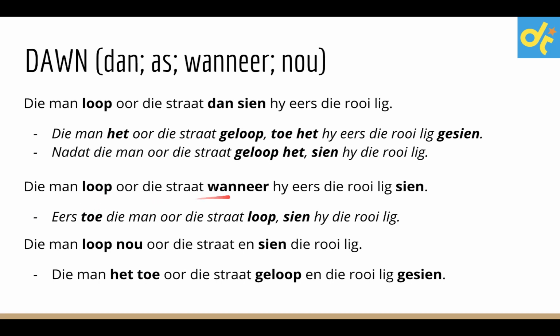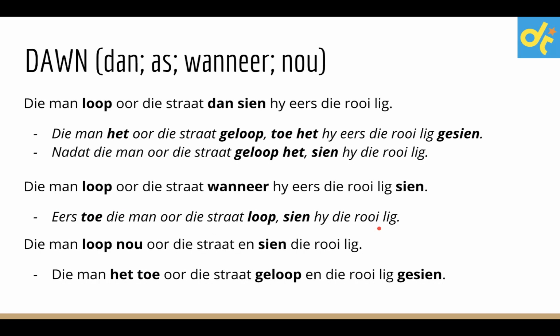Die man loop oor die straat wanneer hy eers die rooi lig sien. Eers toe die man oor die straat loop, sien hy die rooi lig. Or you can say, eers toe die man oor die straat geloop het, het hy die rooi lig gesien. The only important part here that you need to know and make note of, we'll get to the conjunctions at a later stage. The important part here is the dan, as, wanneer, nou that changes to toe every time. This time we just started with wanneer here. We put the toe in front. You must be able to tell that wanneer now changed to toe, meaning they want you to put the sentence into the past tense.